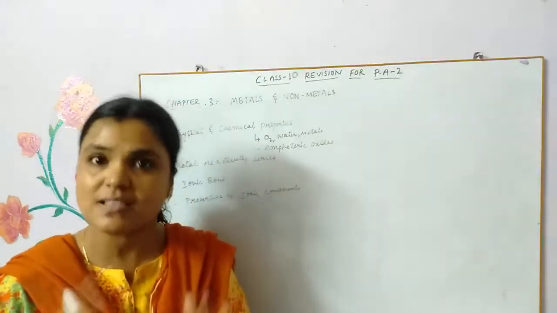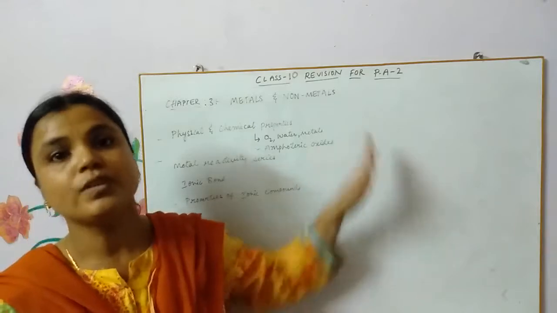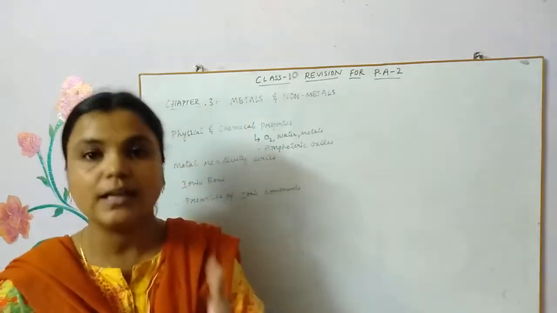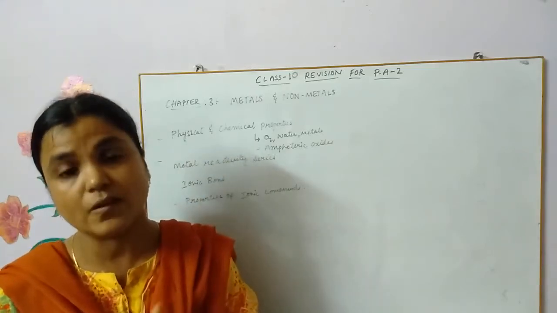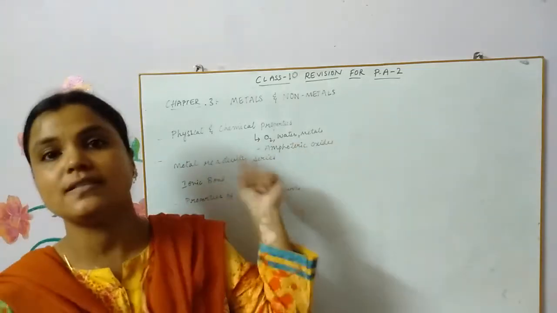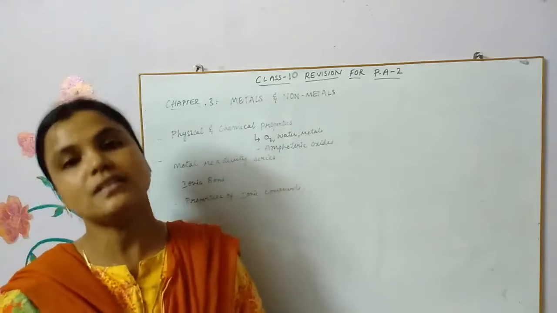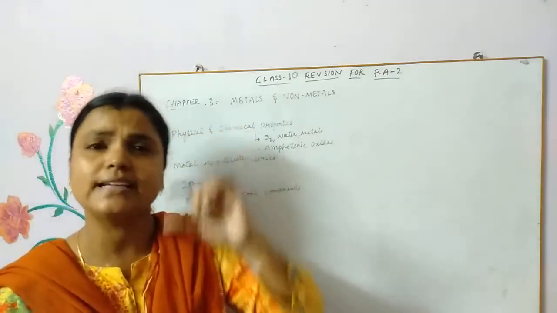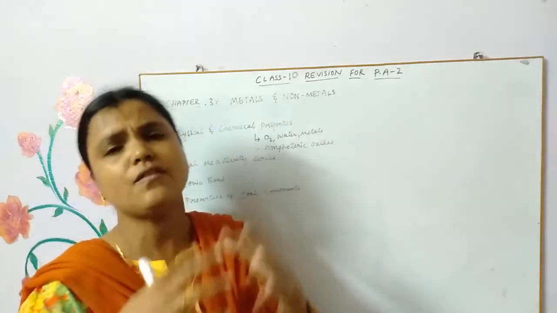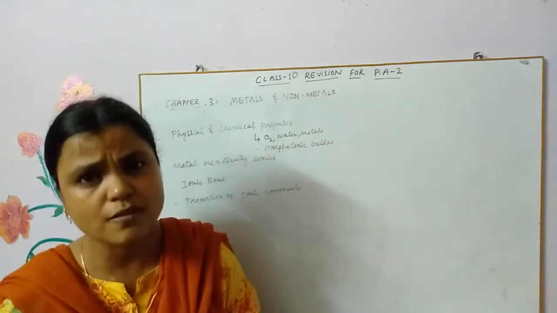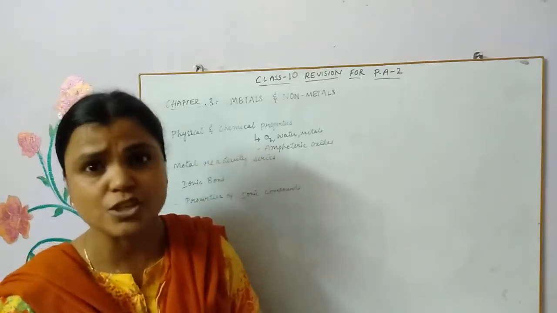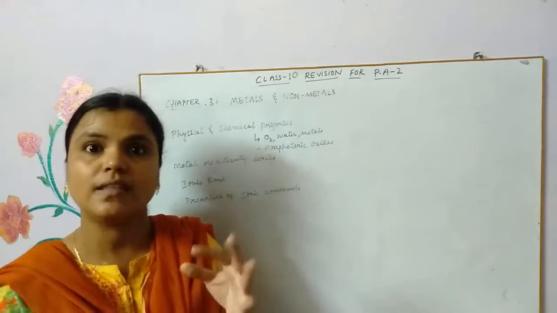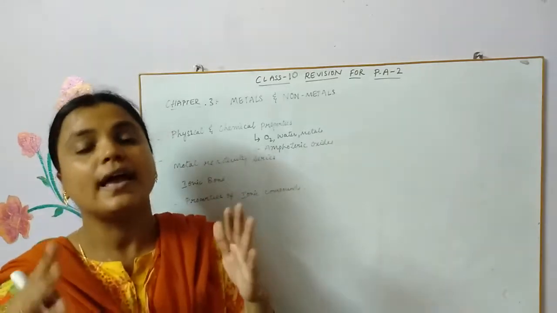Please go through them once again, children, and know the reactivity series. If you have noted it down somewhere, please go through that and learn the reactivity series well, because the chemical properties ultimately depend upon the reactivity series of the metals. If you see the reaction with oxygen, the most reactive elements, like sodium and potassium, react vigorously with oxygen and with water.